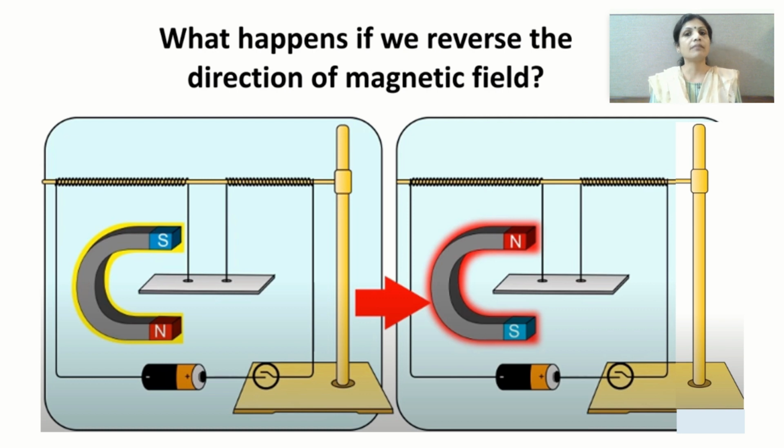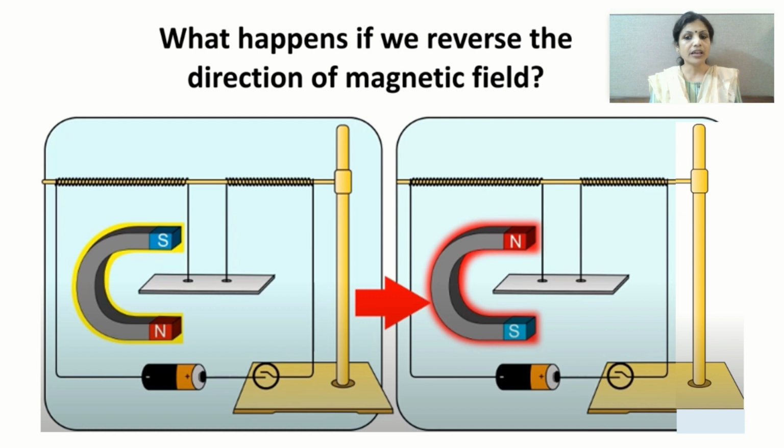You all are aware that the direction of magnetic field lines is always from north to south. Now in the second figure, if you observe, we have changed the direction of the magnetic field. Here the south pole is towards the bottom and the north pole is towards the up direction of the conductor. Now in such a case, what will happen? The polarity of the battery in both the cases is absolutely similar. Only we have changed the direction of the magnetic field.